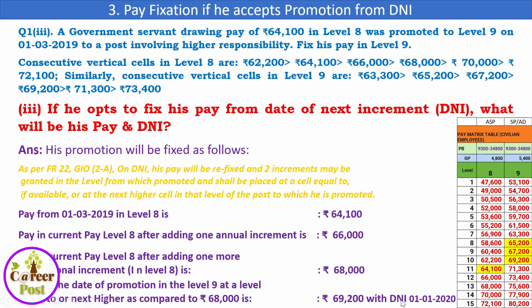And what will be his DNI? Now the date is 1/7/2019 here. He will be getting his increment after 6 months. There is a gap of 6 months, so after 6 months he will be given the DNI. His DNI will be 1/1/2020, and thereafter he will continue to get annual increment every year on 1/1/2021, 2022 and so on.